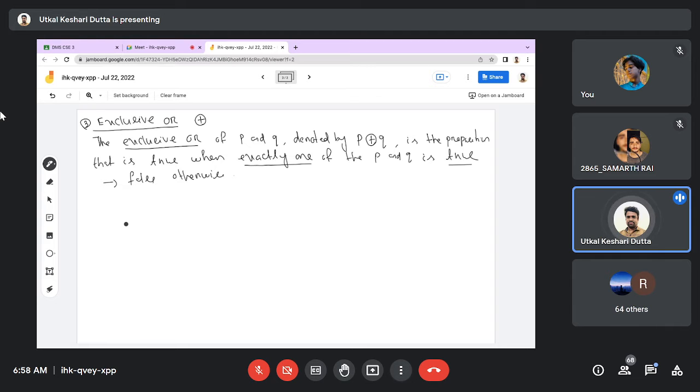We exclude the case where both are true. When both are true, it is true in case of inclusive or. But in case of exclusive or, when both are true, it is false, because it is true only when exactly one is true.